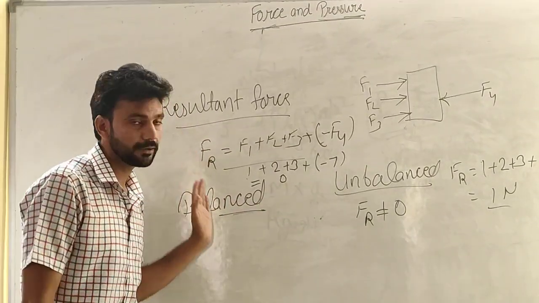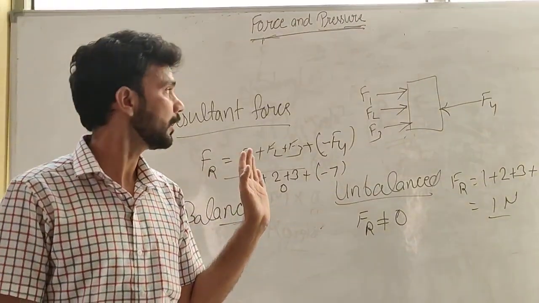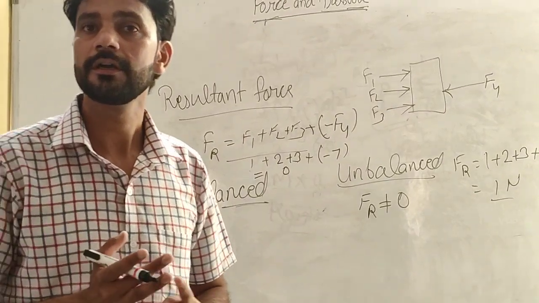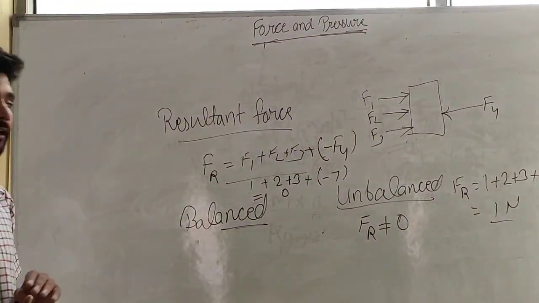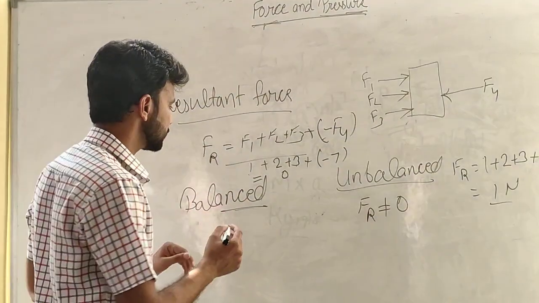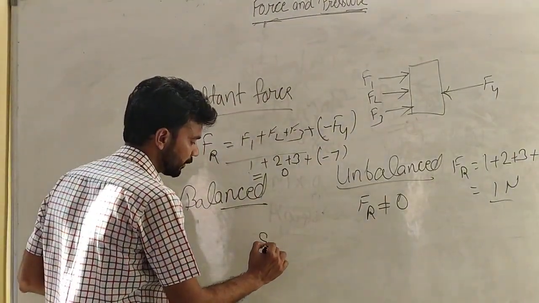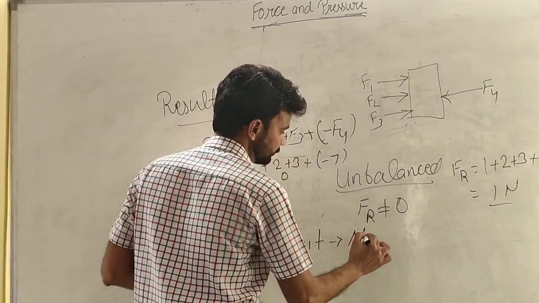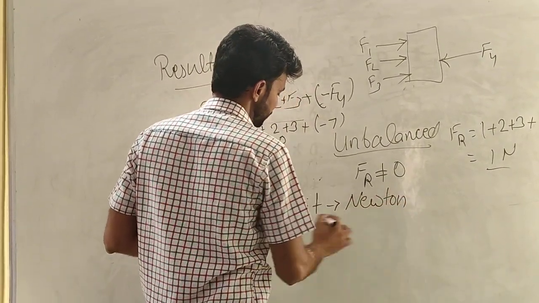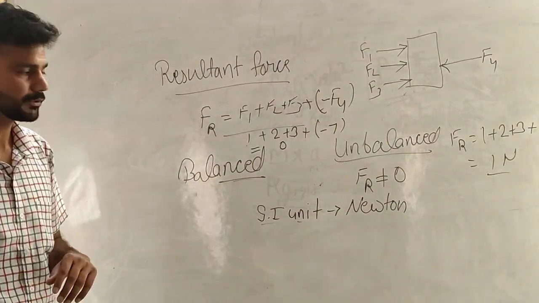Up to now we have discussed what force is, types of force, what a force can do, or what the effects of force are. Now we will discuss the unit of force. The SI unit, the standard international unit, is Newton.